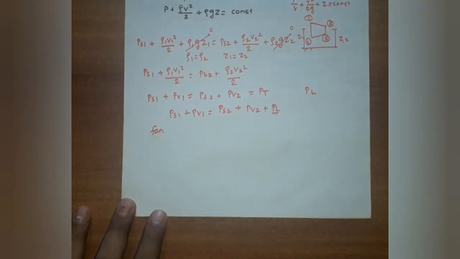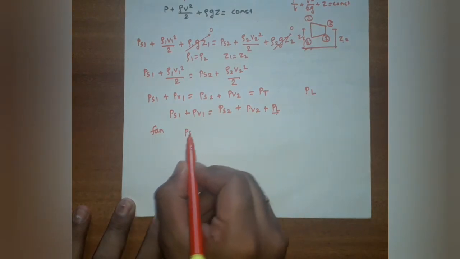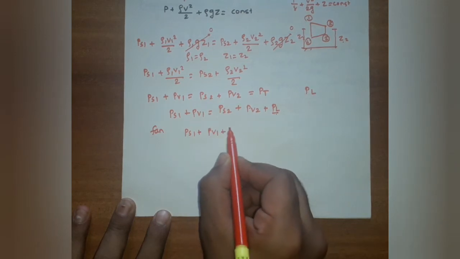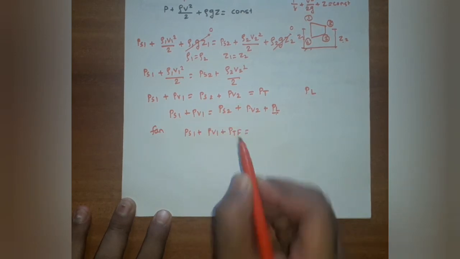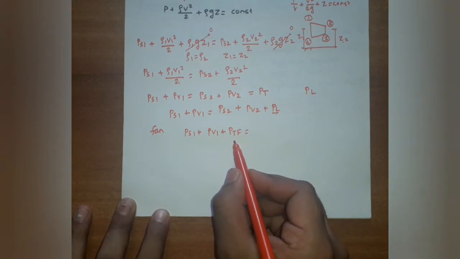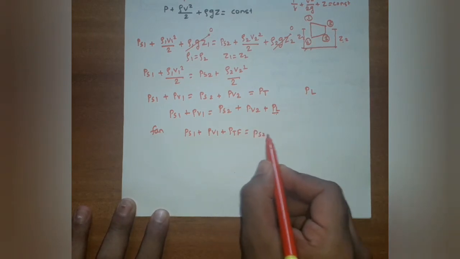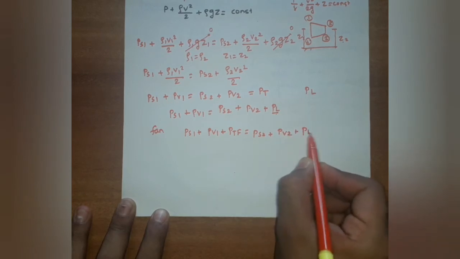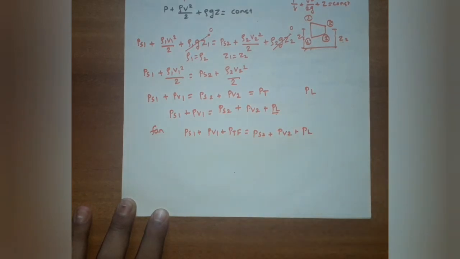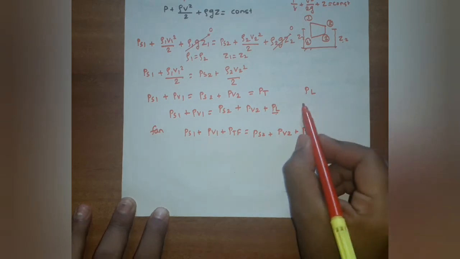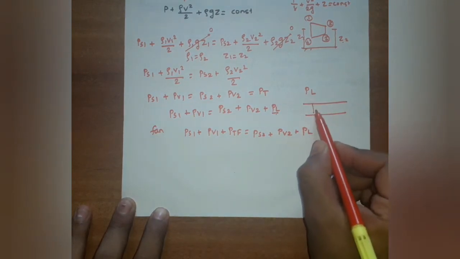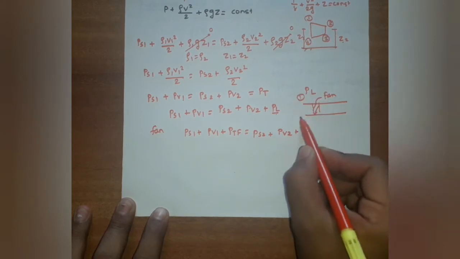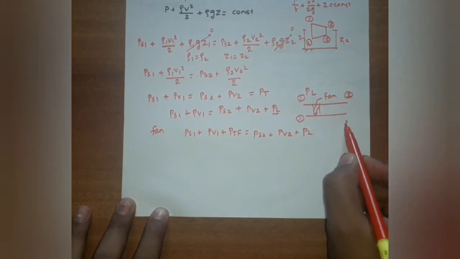the equation we can write is PS1 plus PV1 plus PTF, where PTF is the fan power, equals PS2 plus PV2 plus again the head loss takes place. So consider it is a duct and in the duct a fan is placed. It is a fan. It is section 1 and it is section 2.